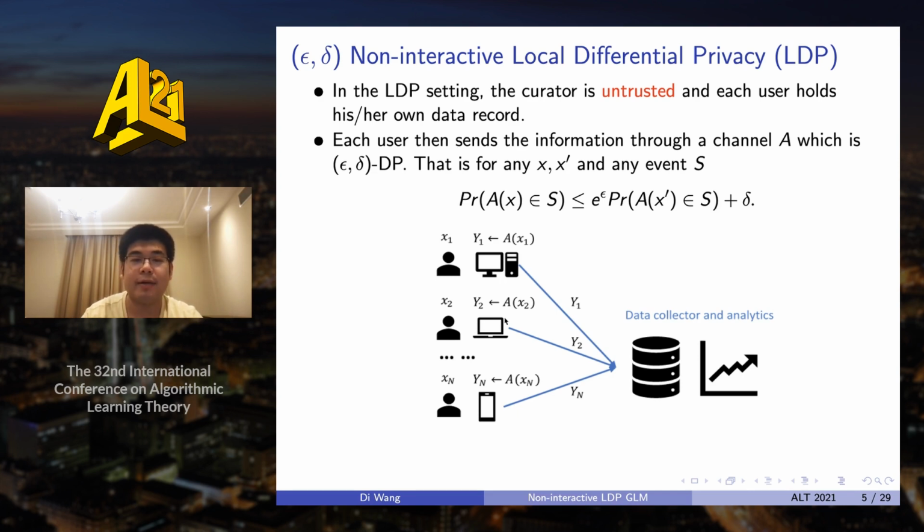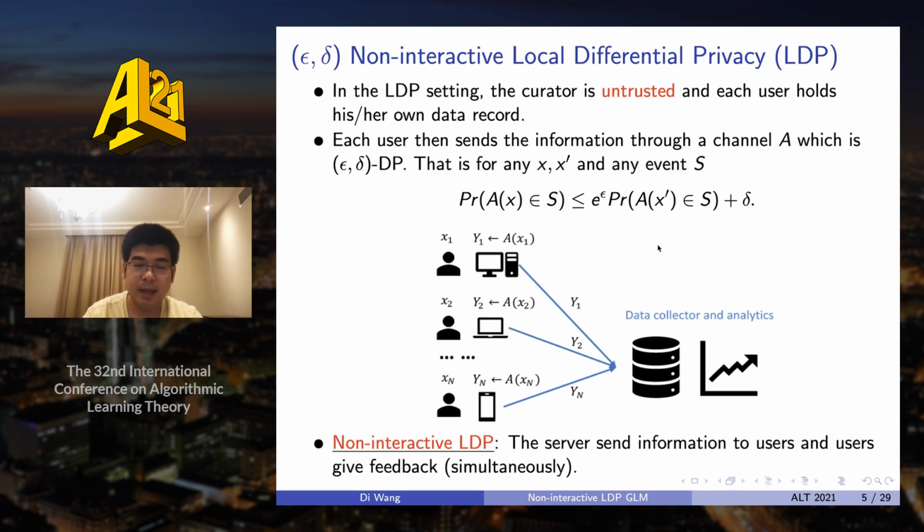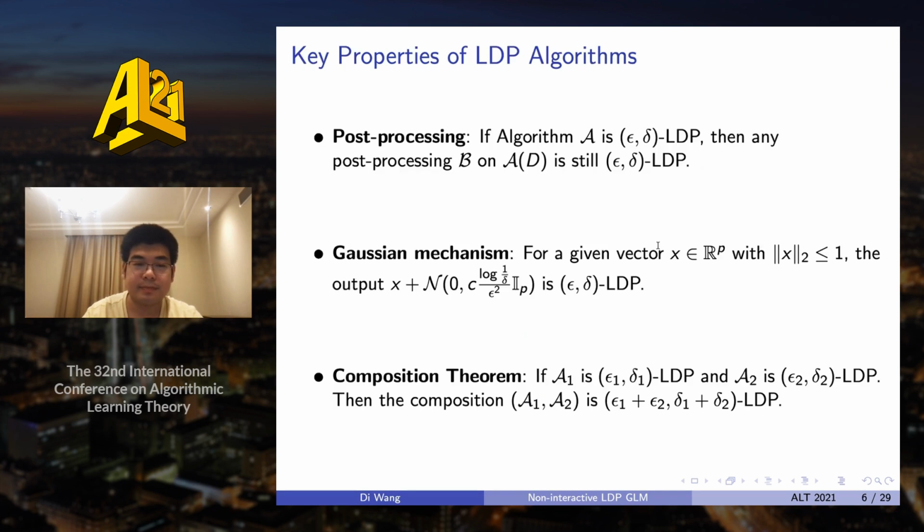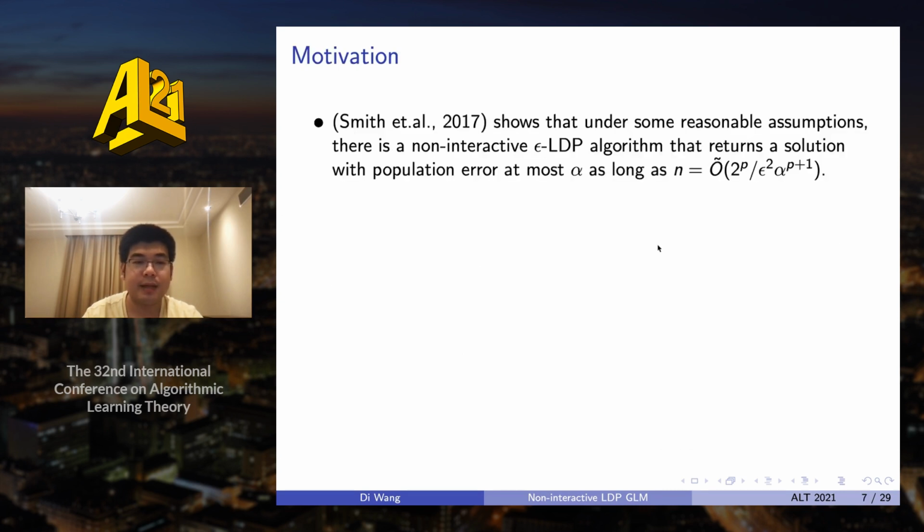That is, for each pair of x and x prime, we have the following inequality. And in the non-interactive LDP model, we assume that each user can only send a message once, and all the users must send simultaneously. So the procedure of the protocol should be: first the server sends messages to all the users, and then all the users give feedback simultaneously. And actually, there are many basic properties of LDP algorithms, but I will skip them here.